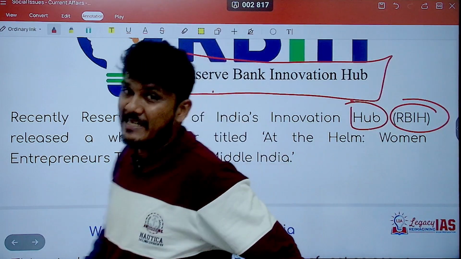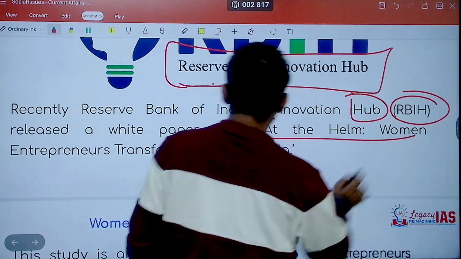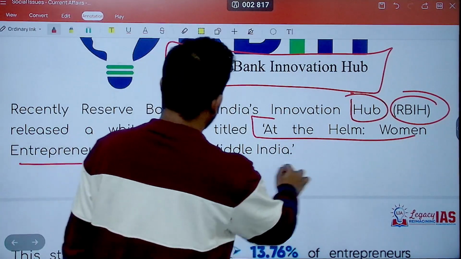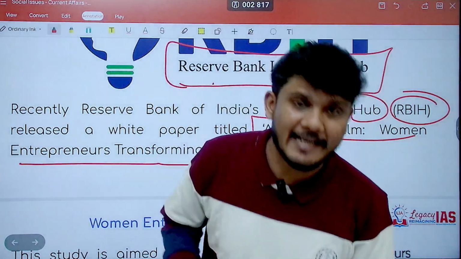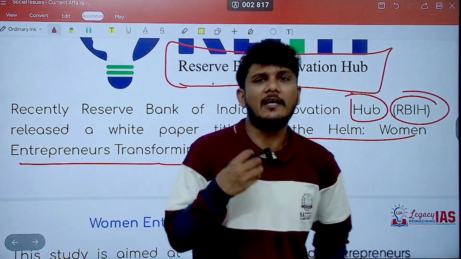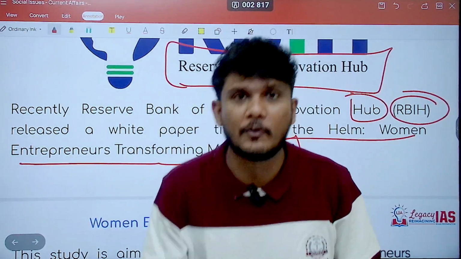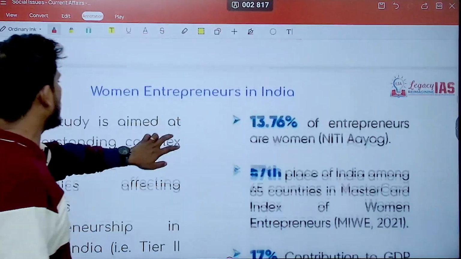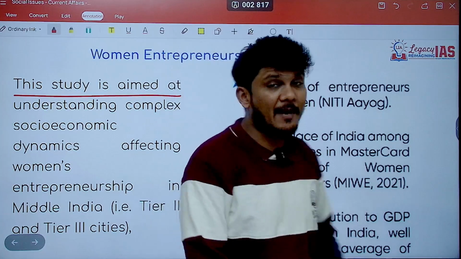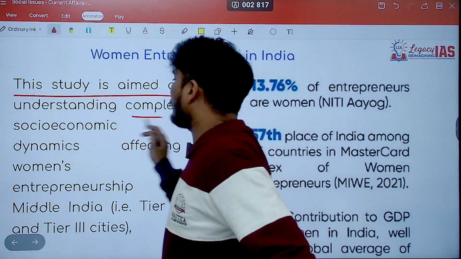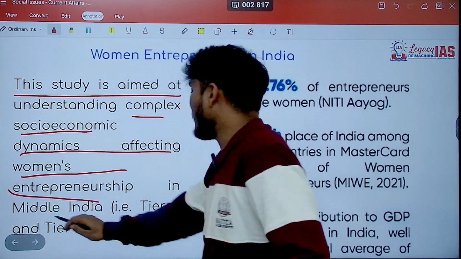Now it has released a white paper, a document titled At the Helm, Women Entrepreneurs Transforming Middle India. This report puts emphasis on the importance of involvement of women entrepreneurs in the development story of India. Now this study in the white paper is aimed at understanding the complex socio-economic dynamics affecting women's entrepreneurship in Middle India.